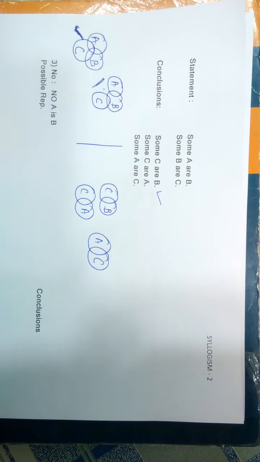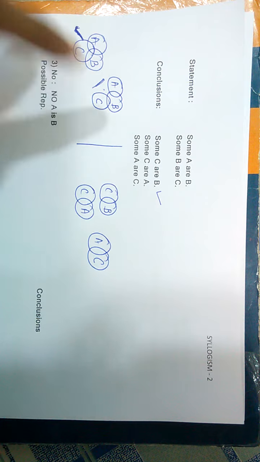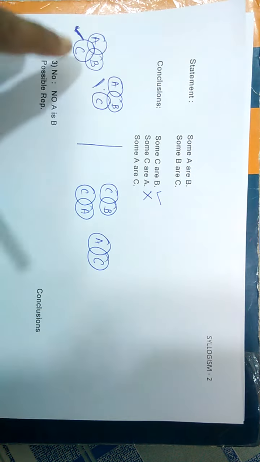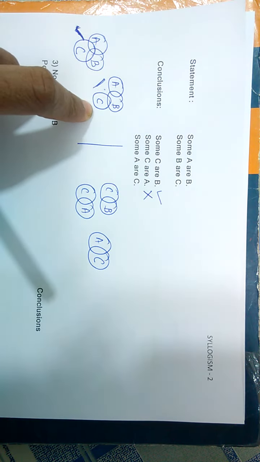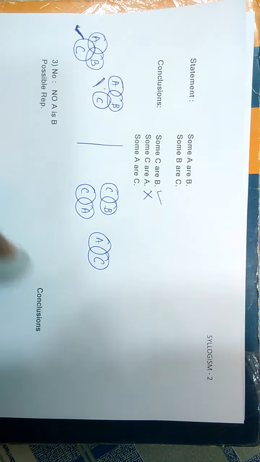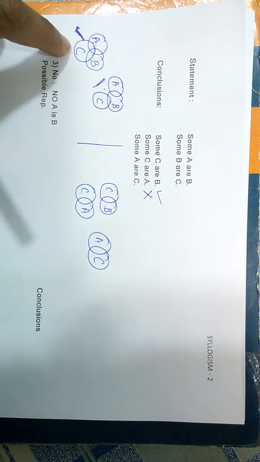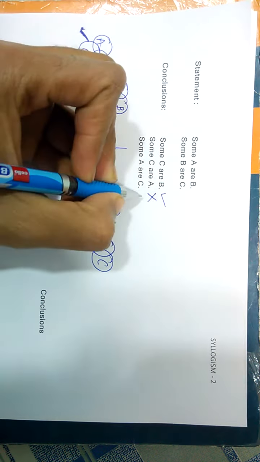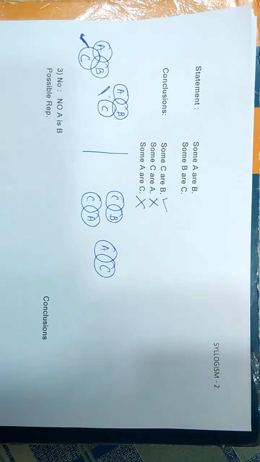If it does not follow in any one representation, then it is wrong. So in this it follows, but in this it doesn't follow, so it is not definitely true, so it is wrong. Some A are C is the same case. In this it follows, but in this it doesn't, so we can't mark it true.